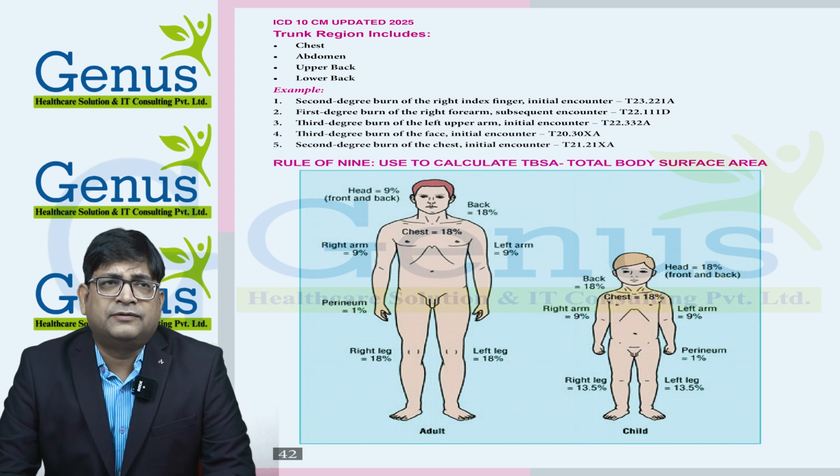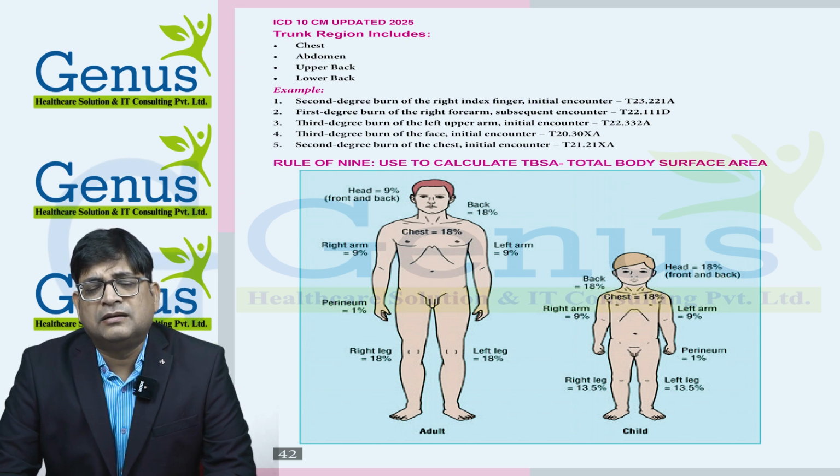Here it's a right index finger, so the sixth digit is 1. And it's an initial encounter, so the 7th digit is A. So the 4th digit represents degree, 5th digit body part, 6th digit laterality, and 7th digit initial, subsequent or sequelae.